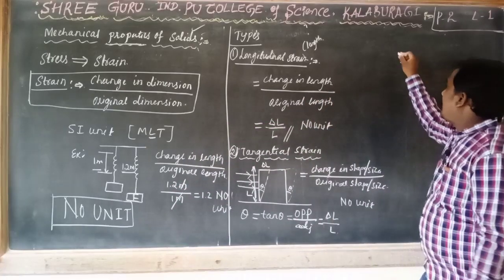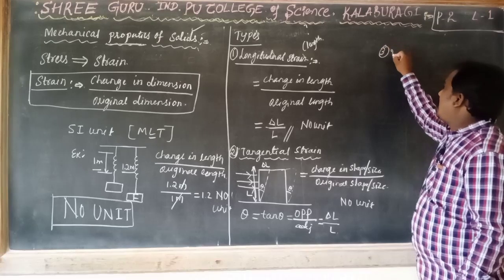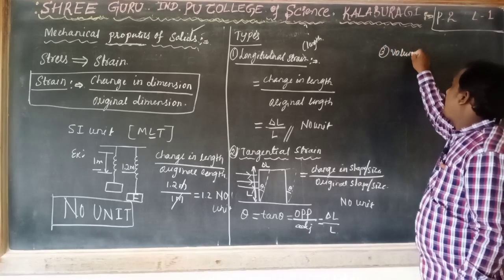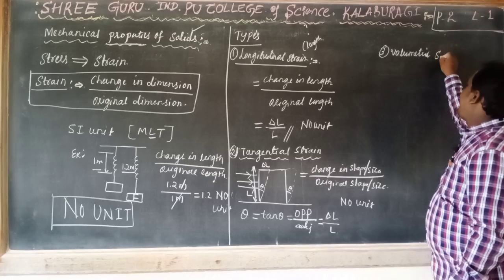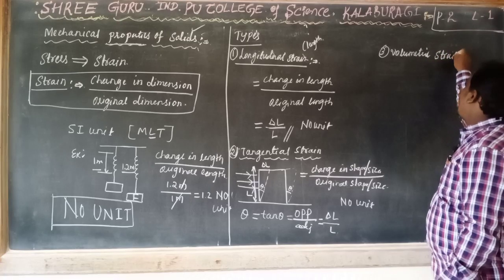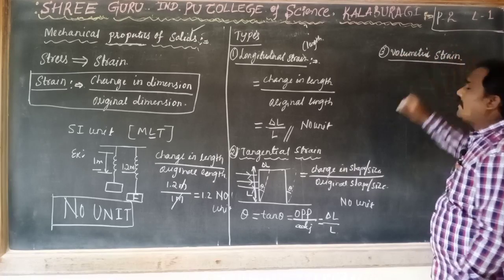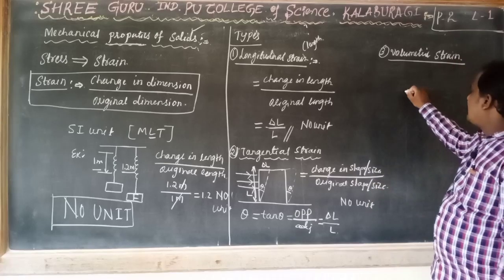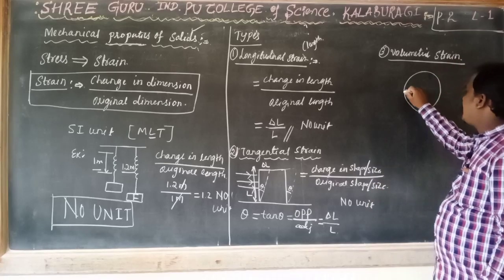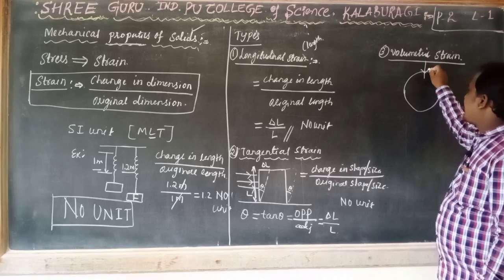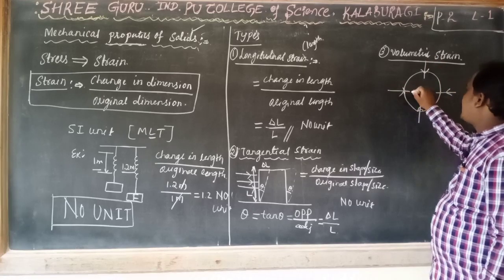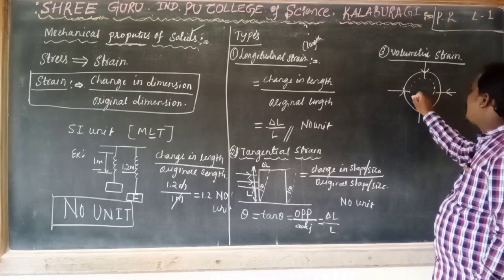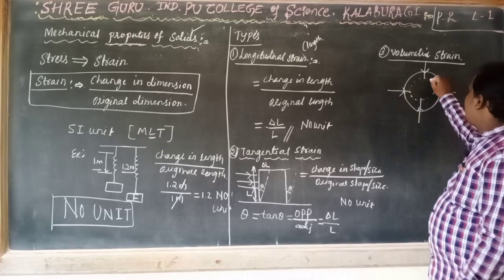Next one is very important. The third one is volumetric strain, or hydraulic strain. Already we discussed this. When an object is immersed in a liquid, the liquid exerts force in all directions. Because of this force, the volume is going to decrease.